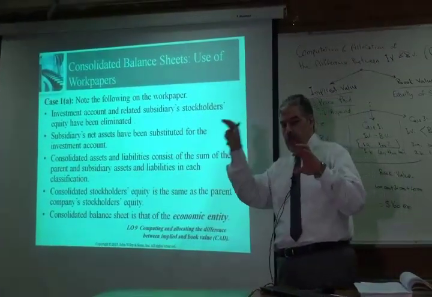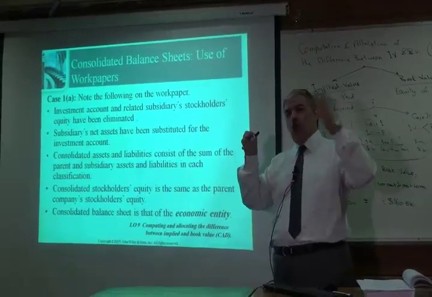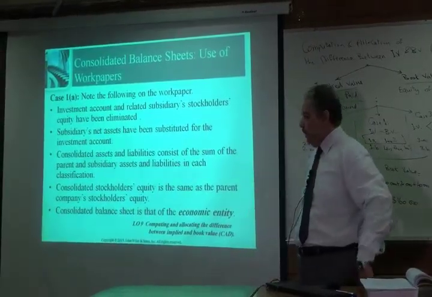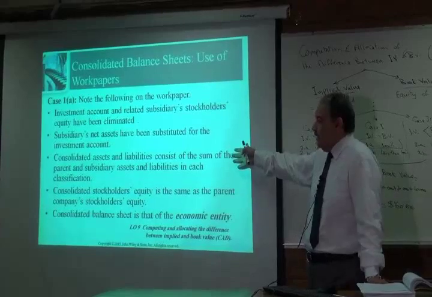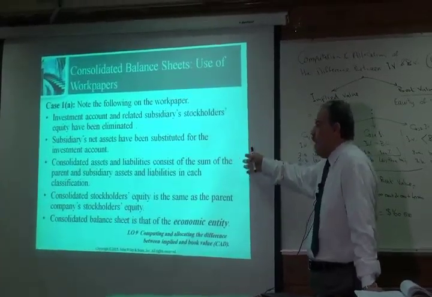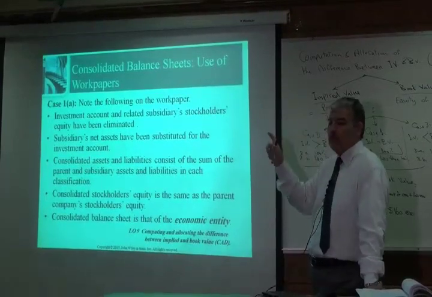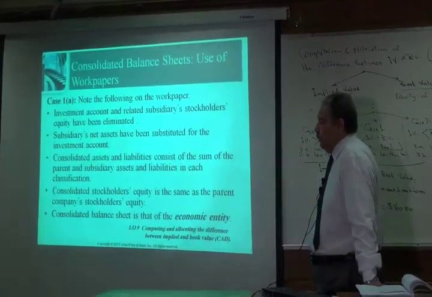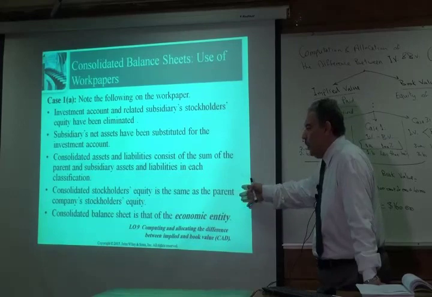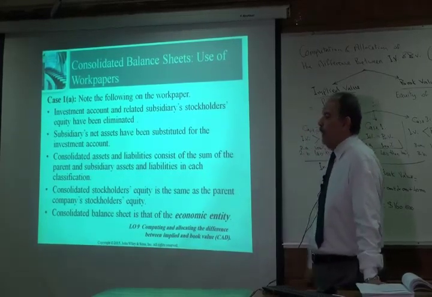So we remove the investment in S company because we got all the assets of the subsidiary. Consolidated assets and liabilities consist of the sum of the parent and subsidiary assets and liabilities. So for each type of assets, we add them together to find the consolidated. Consolidated stockholders' equity is the same as the parent company's stockholders' equity.